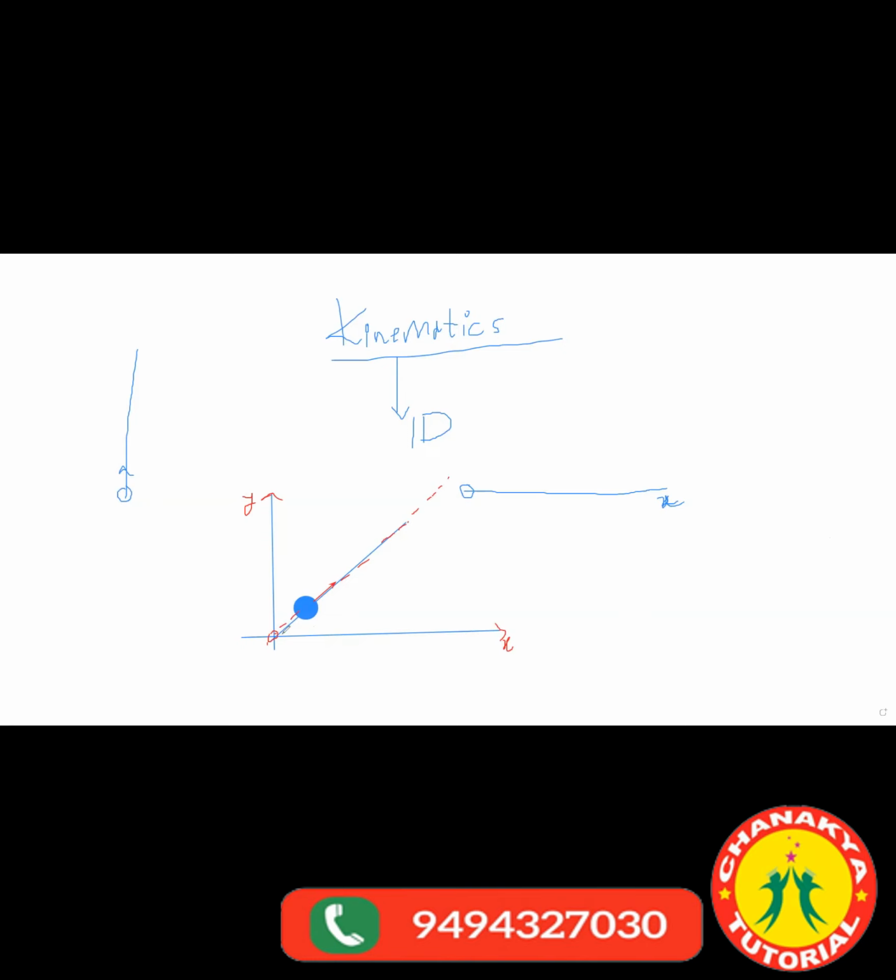So be very clear. If you want to see two dimension, then the motion has to be like this. The ball has to move like this. Okay? It should cover the plane. Here it is going in only one direction. So this you draw, this is 2D. The ball motion is 1D. Okay?